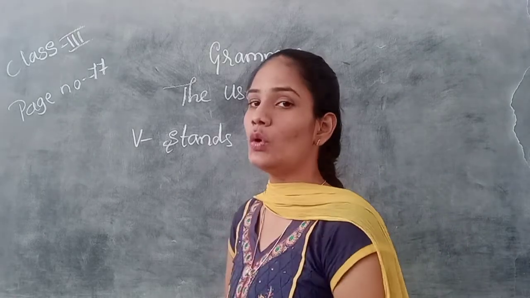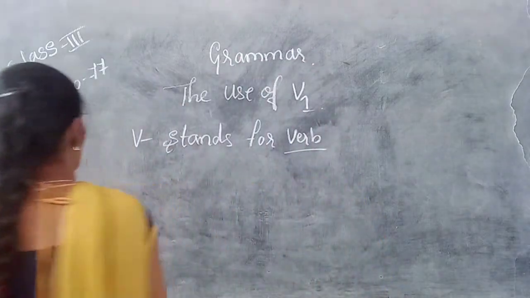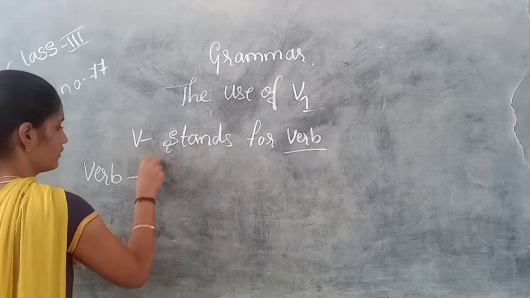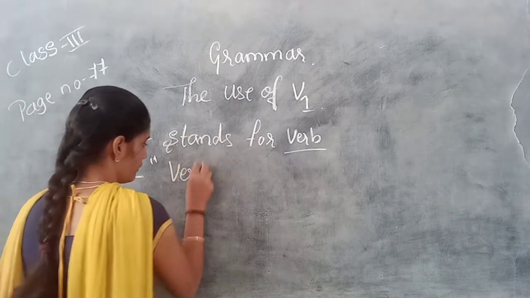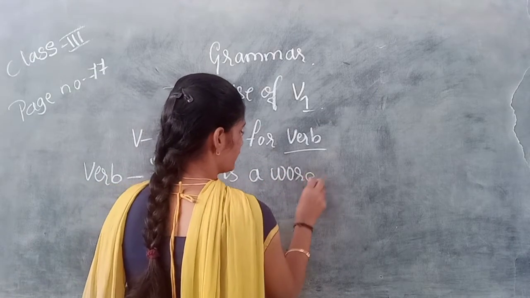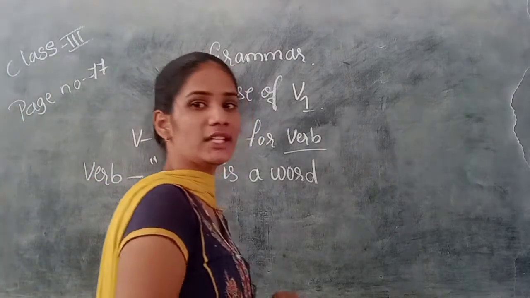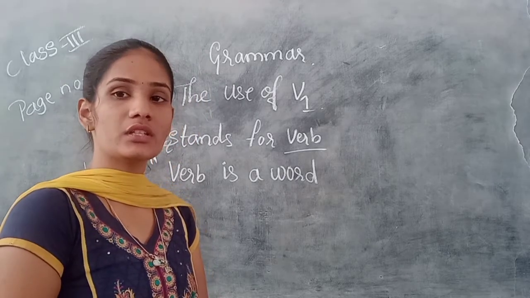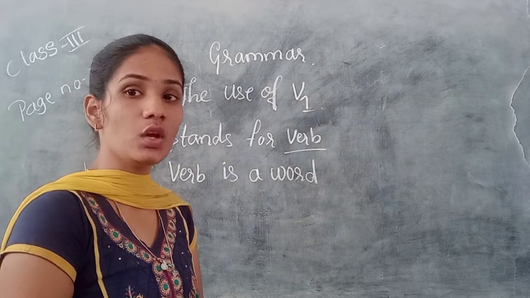So let us know the meaning of verb. Verb is a word which tells something about the action. It is an action word.